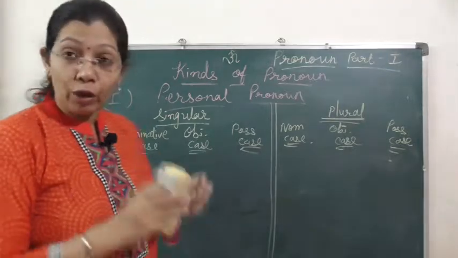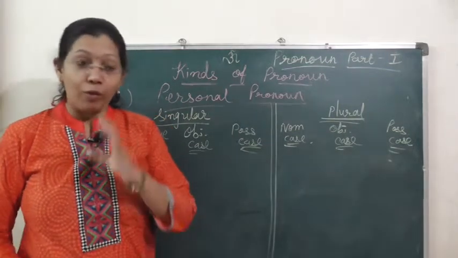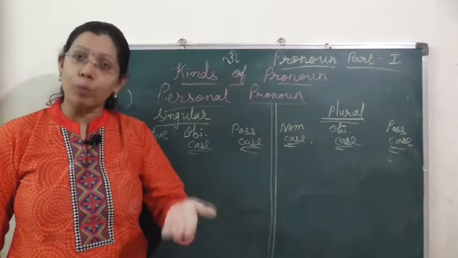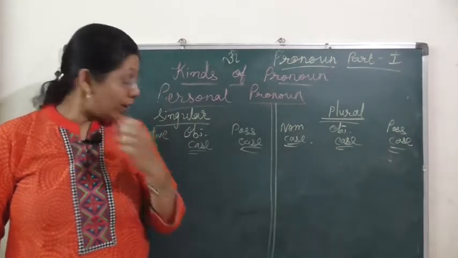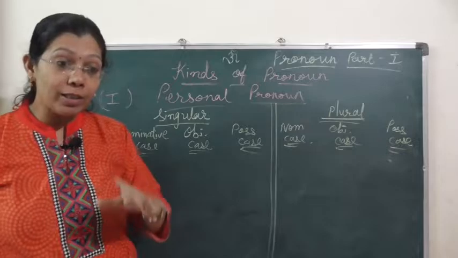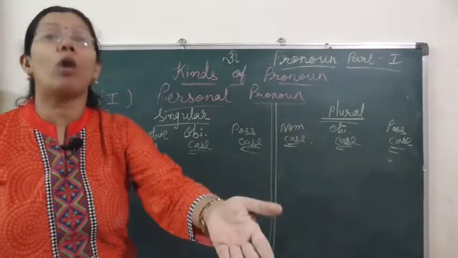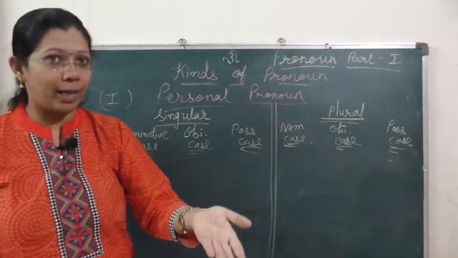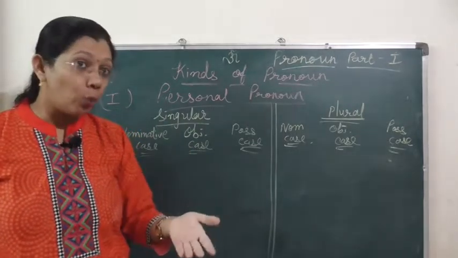Now, first of all, we will understand what is first person. First person means when I am talking about myself. Now, second person. Second person means the person with whom I am talking. That person with whom I am talking is the second person, as for example, you.